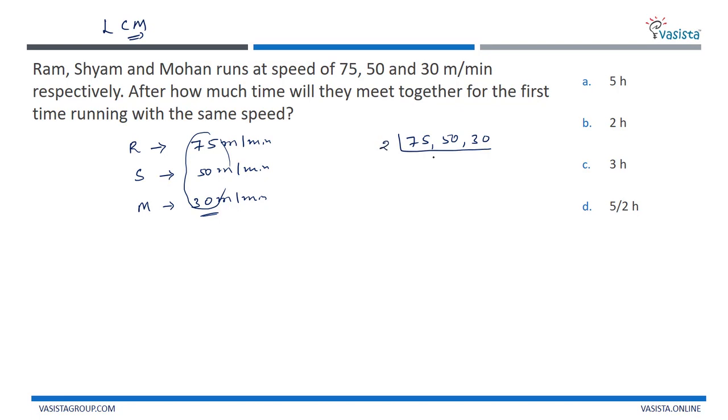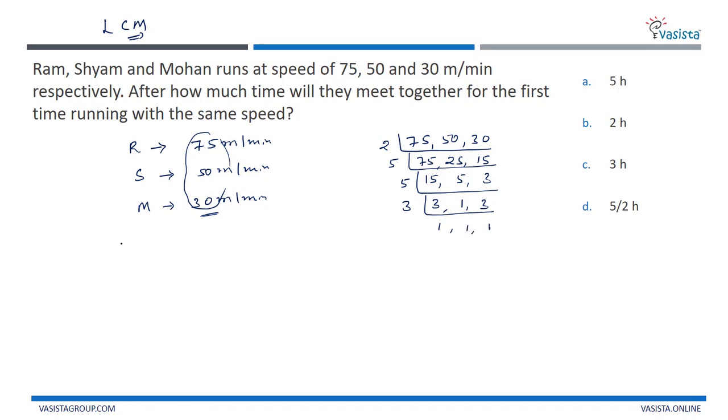So I will go with the 2, right here. 75 I can't divide, 50 I can divide to get 25, and as well as 15. Then I will go with the 5. 15 divided by 5 is 3, 5 fives are 5, 3 threes are... Again I will go with 3 or 5, I can go with 5. 3 threes are 5... 1s are 1 and 3. Now next I will go with the 3, 1s are 1, I can't divide, so 1.